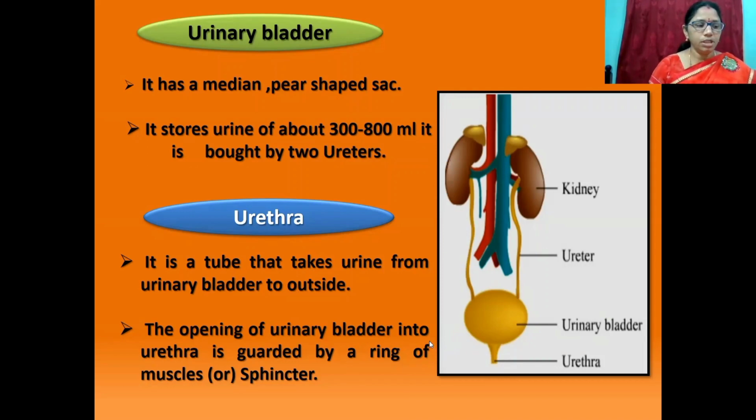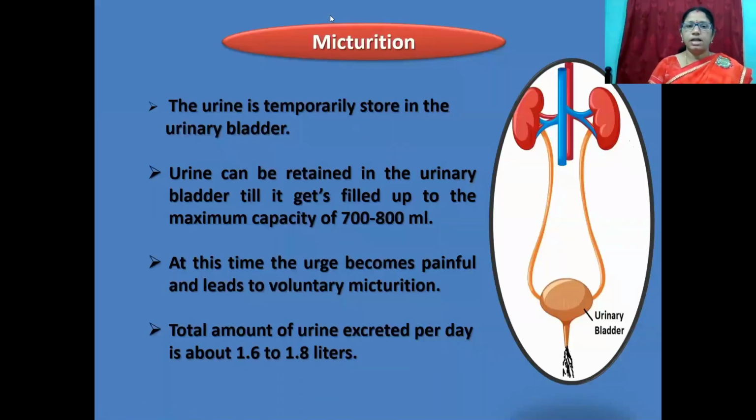Urethra is 4 centimeters long in females and about 20 centimeters long in males. Its opening is separate in females, but is in common with the reproductive tract in males. The next one is micturition.